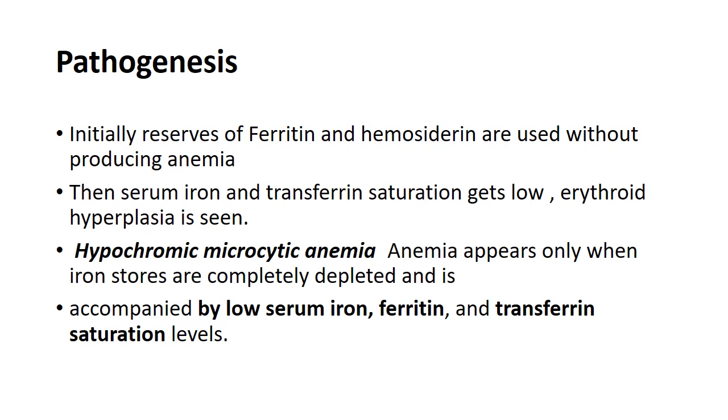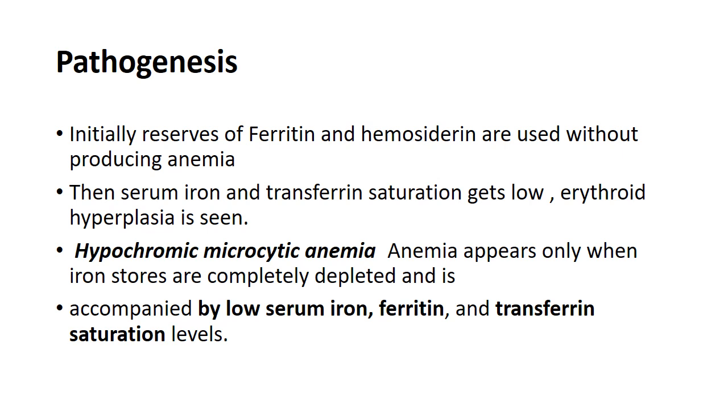Now, initially, reserves of ferritin and hemosiderin, which are in the bone marrow, liver and macrophages, are used whenever the body iron levels are decreased. These stores are used to maintain the iron levels in the body. When these stores are also depleted, then serum iron and transferrin saturation get low, and erythroid hyperplasia is seen in the bone marrow, to increase the formation of RBCs in the bone marrow, to overcome the deficiency of iron.